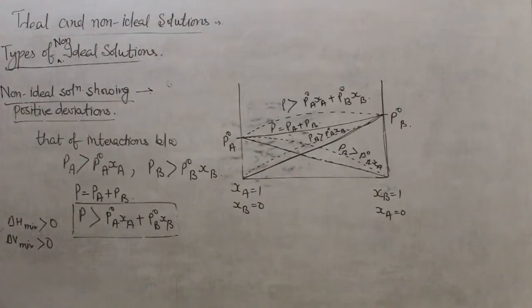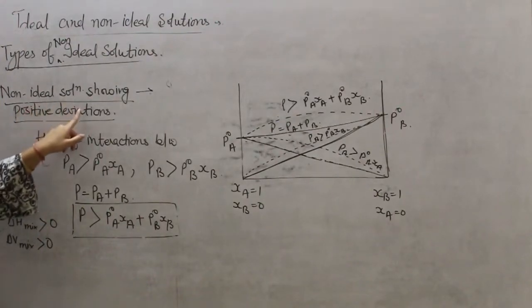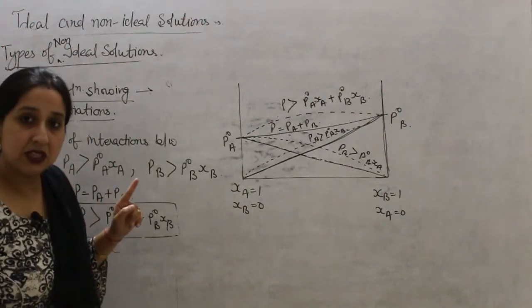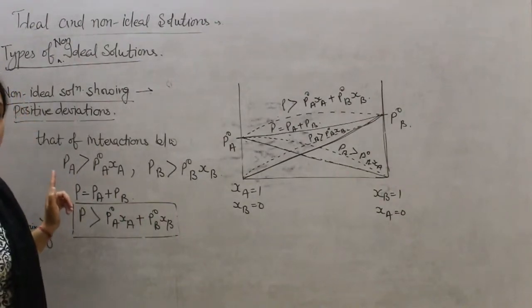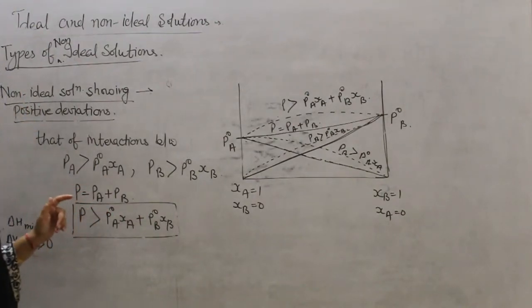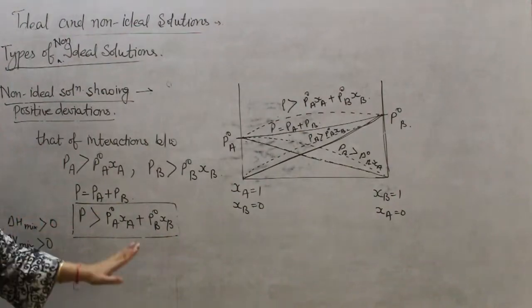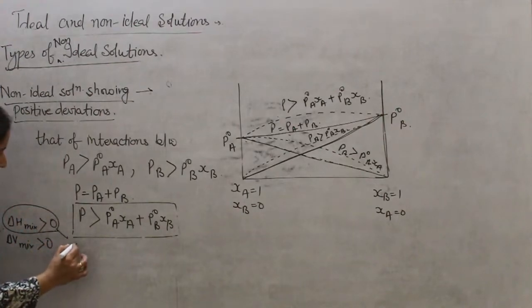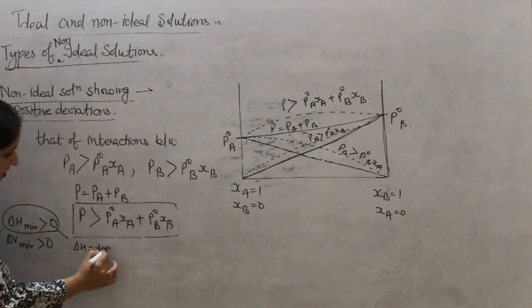So these are three characteristics of non-ideal solution showing positive deviation. So delta H mixing is greater than 0 means delta H will be positive.